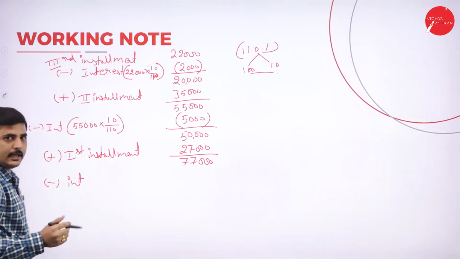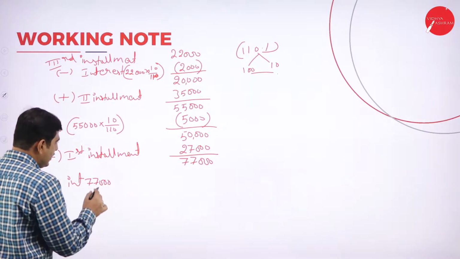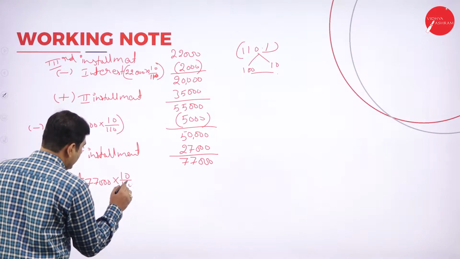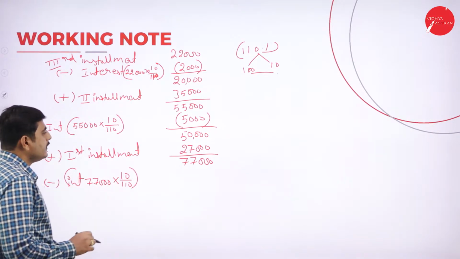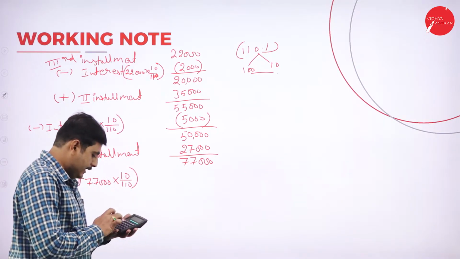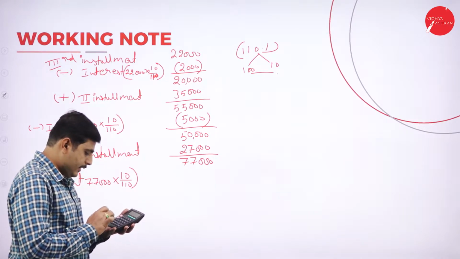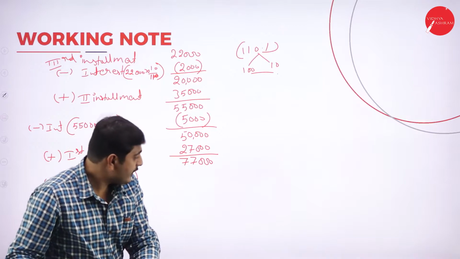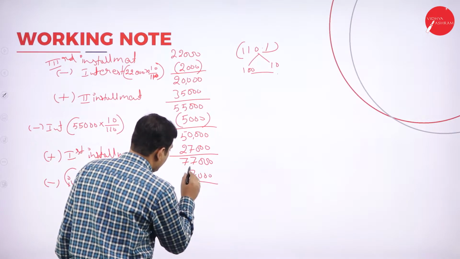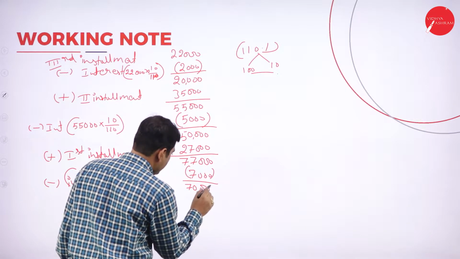How do we calculate the interest? 77,000 into 10 by 110. Let's calculate. 77,000 into 10 divided by 110 is 7,000. Deduct this 7,000 and we'll get 70,000.